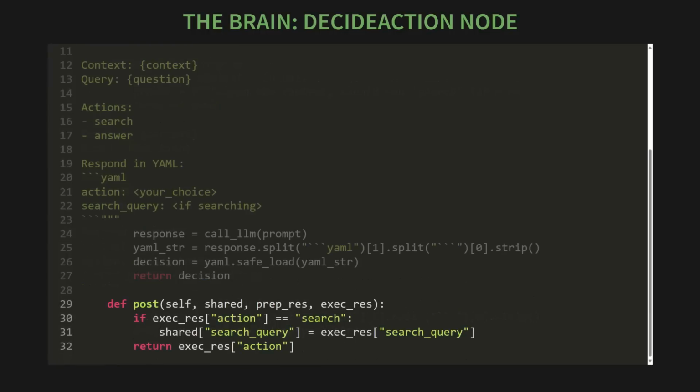The post step is the commander. It parses the LLM's decision. If the command is search, it preps the search term for the next specialist. Then, it shouts the order, search or answer, and directs the flow down the chosen path.